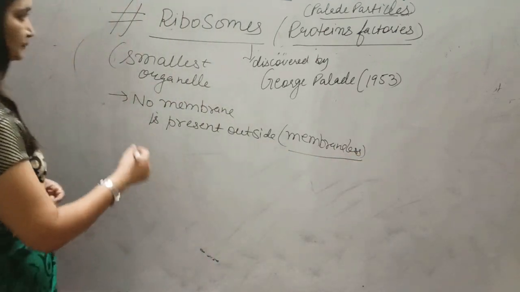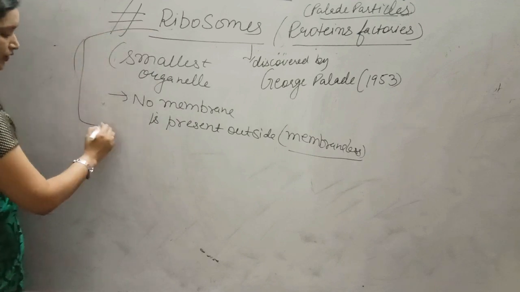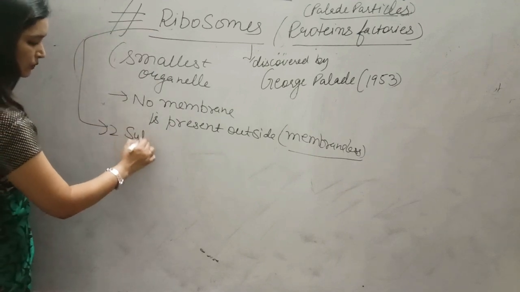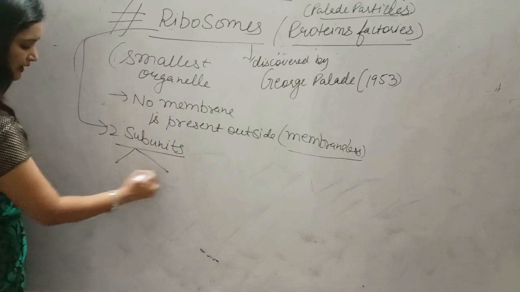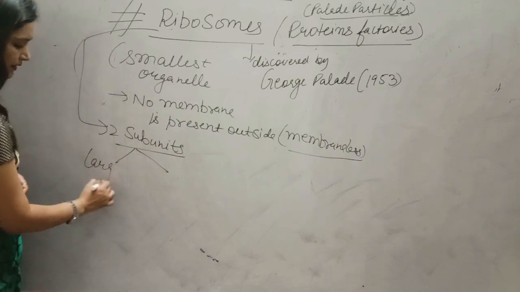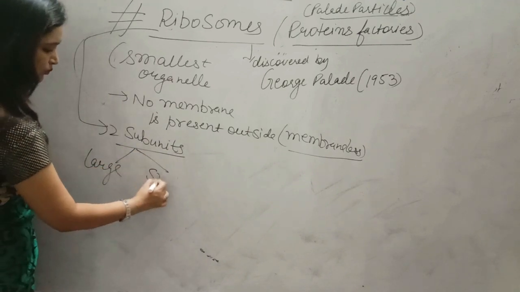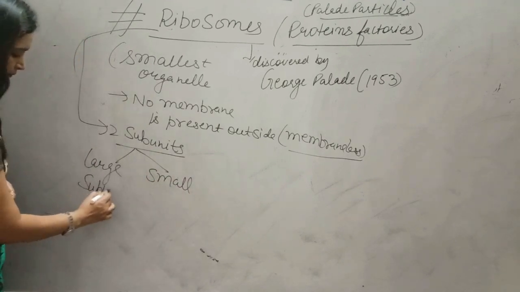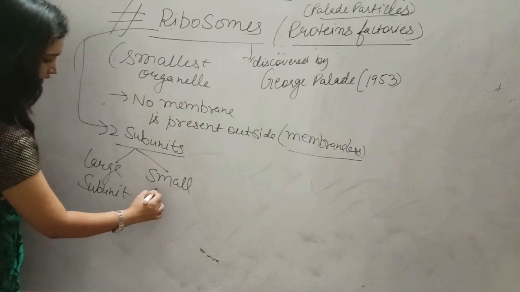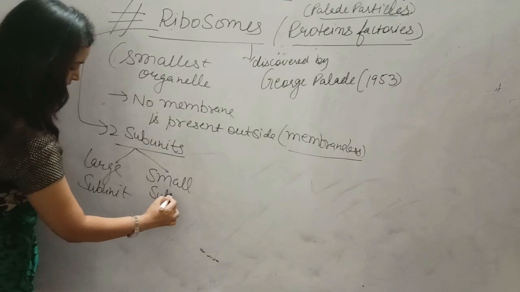Alright students, these have two subunits: one large subunit and one small subunit.